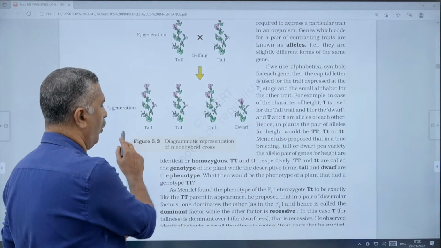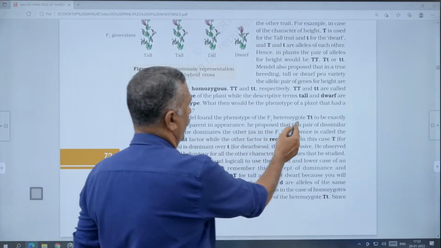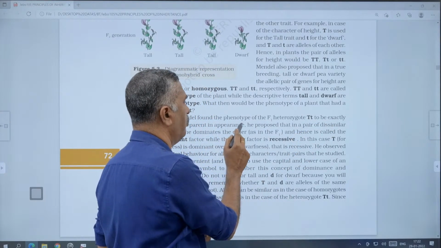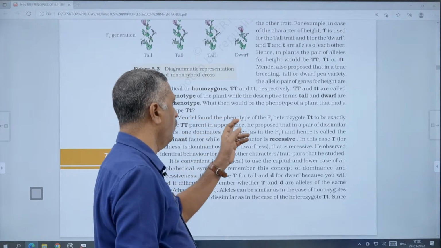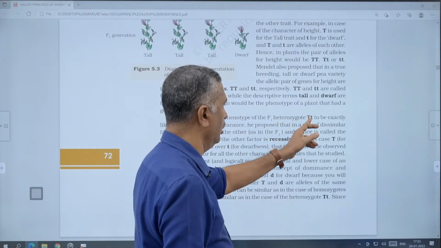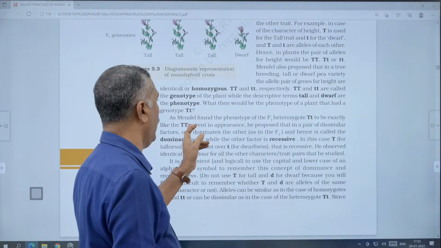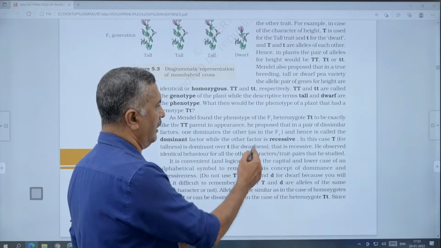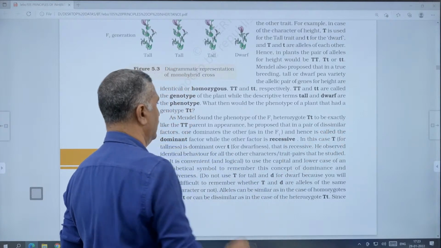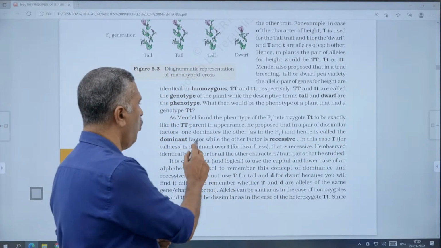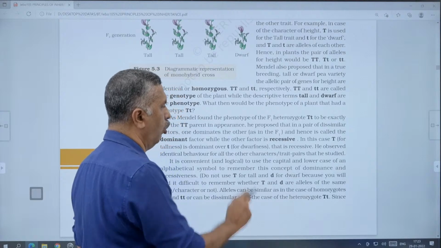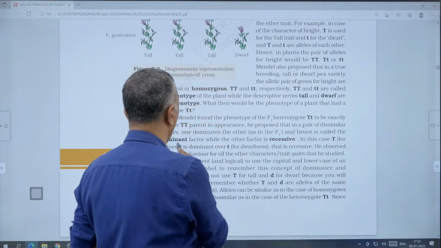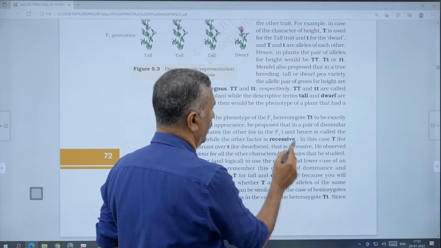Mendel found that the phenotype of the F1 heterozygote, capital T, small t, was exactly like the capital T parent in appearance, that is, the same height. He proposed that in a pair of dissimilar factors, one dominates the other, as in the F1, and hence is called the dominant factor, while the other factor is called recessive.